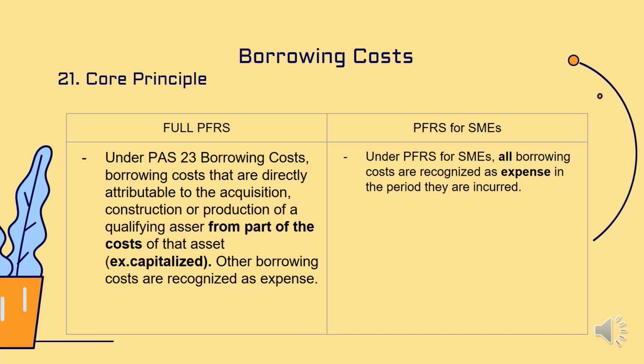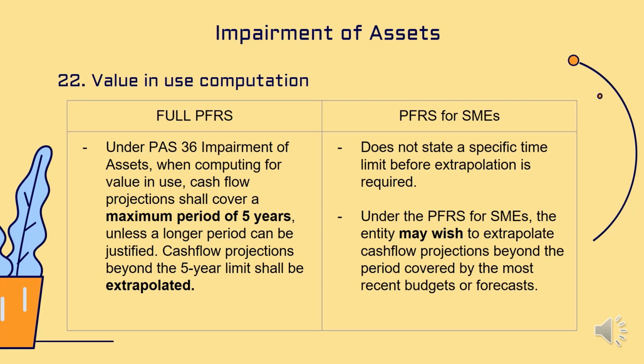Under PAS 36 on impairment of asset, full PFRS states that cash flow projection or forecast ng cash flow ng isang entity ay may maximum na 5 years lamang ang coverage. Habang sa PFRS for SME, no time limit o coverage ang cash flow projection at maaari nilang i-extend ito depende sa entity.